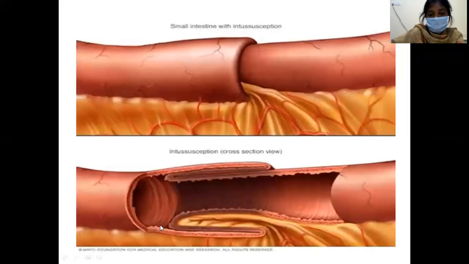See, in this picture, you can see first the mesentery goes. Here the mesentery first telescopes or invaginates from the proximal end to the distal end. This is the proximal loop, which is telescoping into the distal bowel loop. This is the cross section.